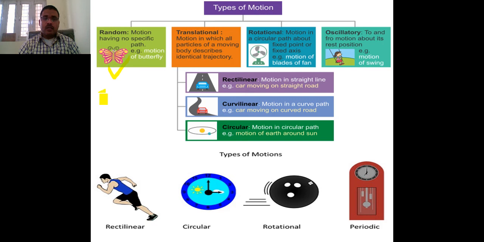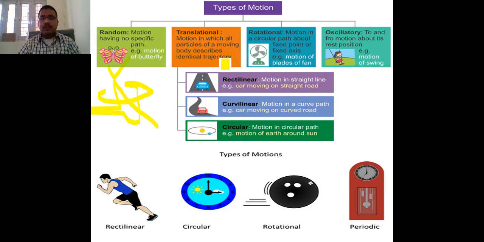This kind of motion is basically random motion, which we can understand through the motion of a butterfly. Translation motion is basically when the particles of a moving body describe identical trajectory.